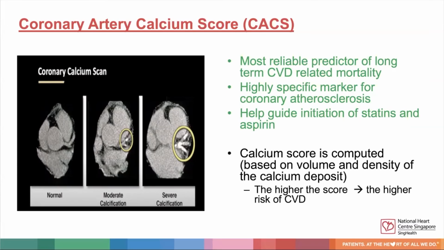The middle picture shows moderate calcification. We can see from the circle area, the bright spots indicate coronary calcification, atherosclerosis. The picture on the extreme right shows severe calcification. The circle area shows bright spots which are more intense and extensive.